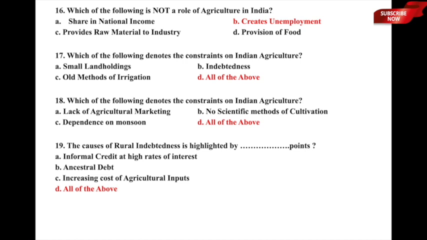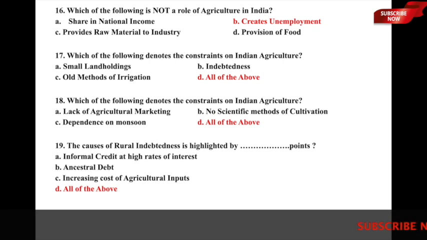And the underlying options are A, lack of agricultural marketing, very important thing; B, no scientific method of cultivation; C, dependence on monsoon; and D, all of the above. So here again, constraints on Indian agriculture are denoted by points A, B, and C. That means lack of agricultural marketing.